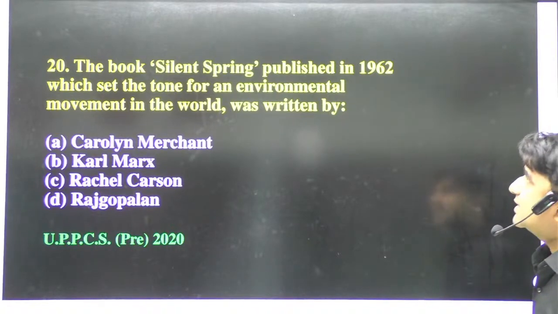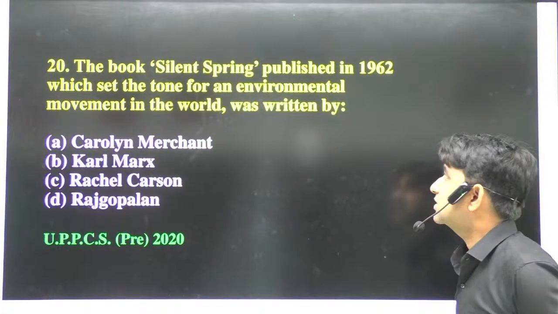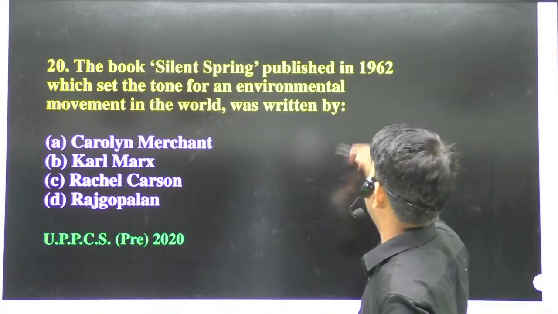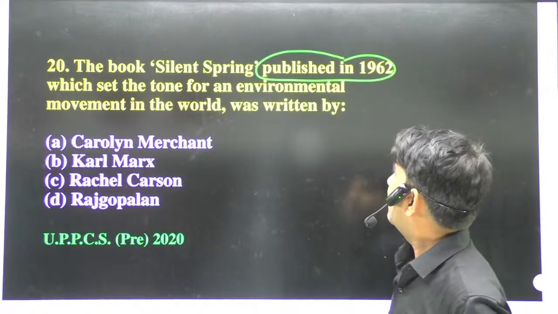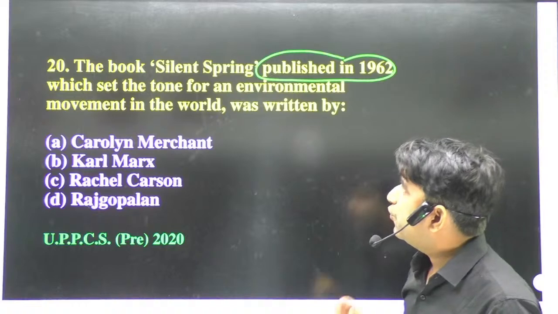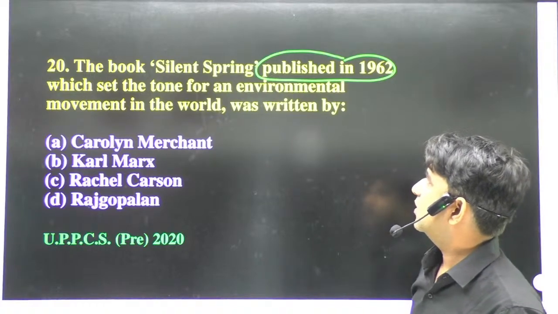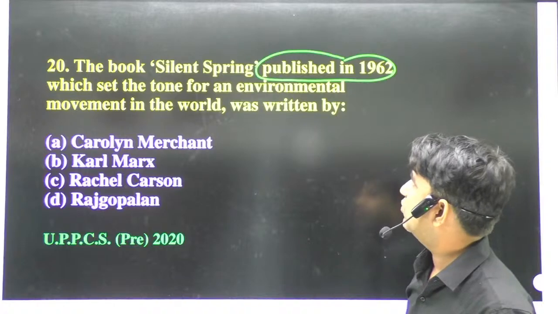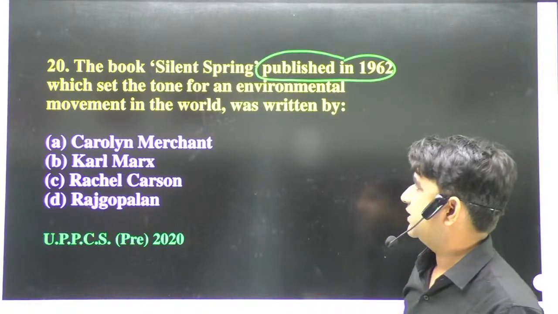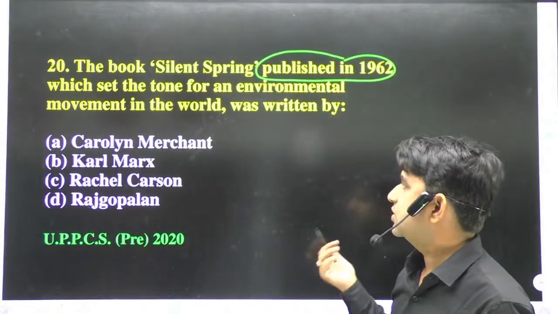The book Silent Spring, published in 1962, which set the terms for the environmental movement in the world, was written by? It's a very famous and fantastic book.